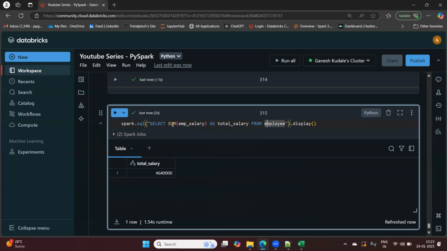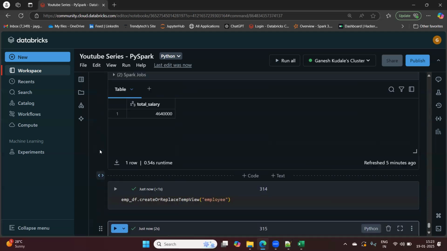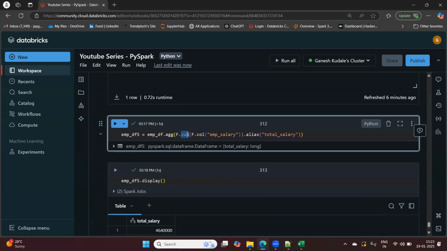So in this session, what we have done is we have seen the sum function in aggregations. In upcoming sessions, we will see two or three ways of how to find count, how to find average, how to find maximum, how to find minimum. Here at least we have introduced how we deal with simple aggregations.